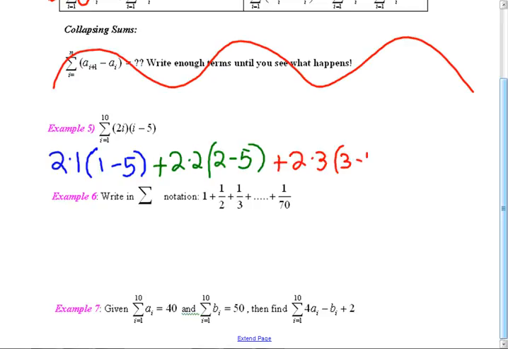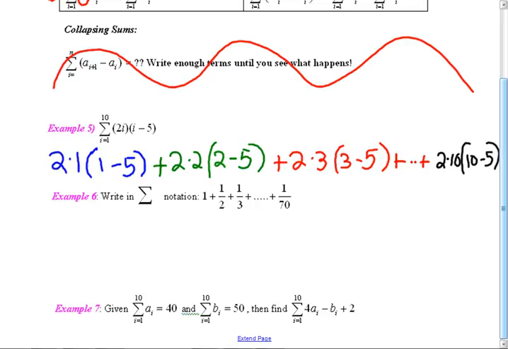And the last one, you could evaluate it. There are little formulas you could use. The last one is going to be 2 times 10, and then 10 minus 5, right? I write it out because I won't know what it is, but you could probably see patterns.